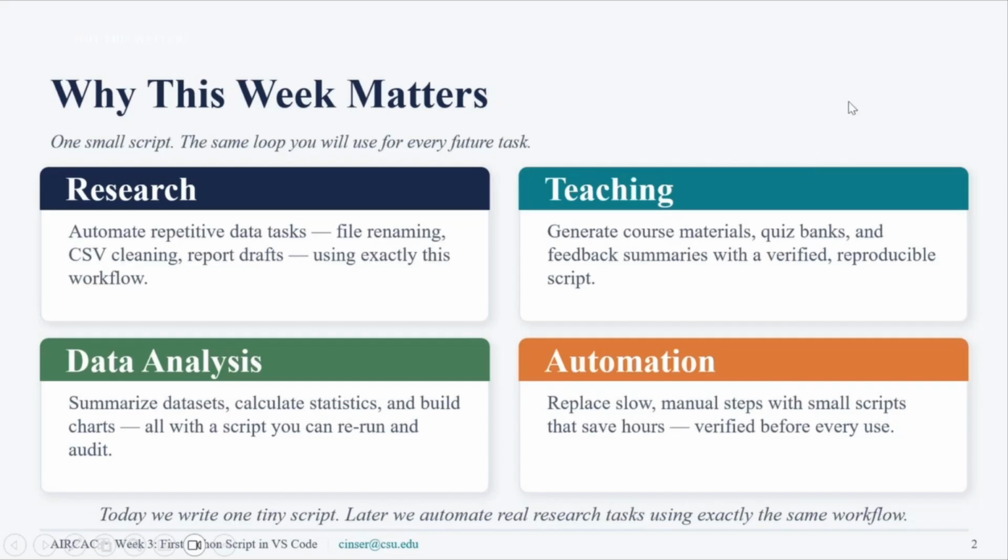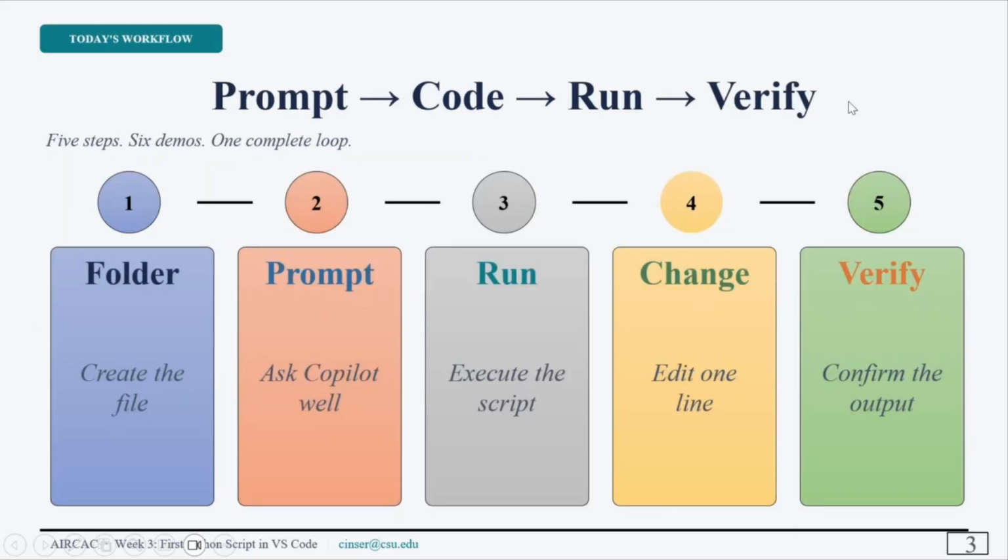What is the workflow of today and every day? We have a prompt. A prompt is the language or the instructions that we provide to the AI tool to do things in coding. So the prompt is sentences in our usual language that we use to ask the AI tool to do something.